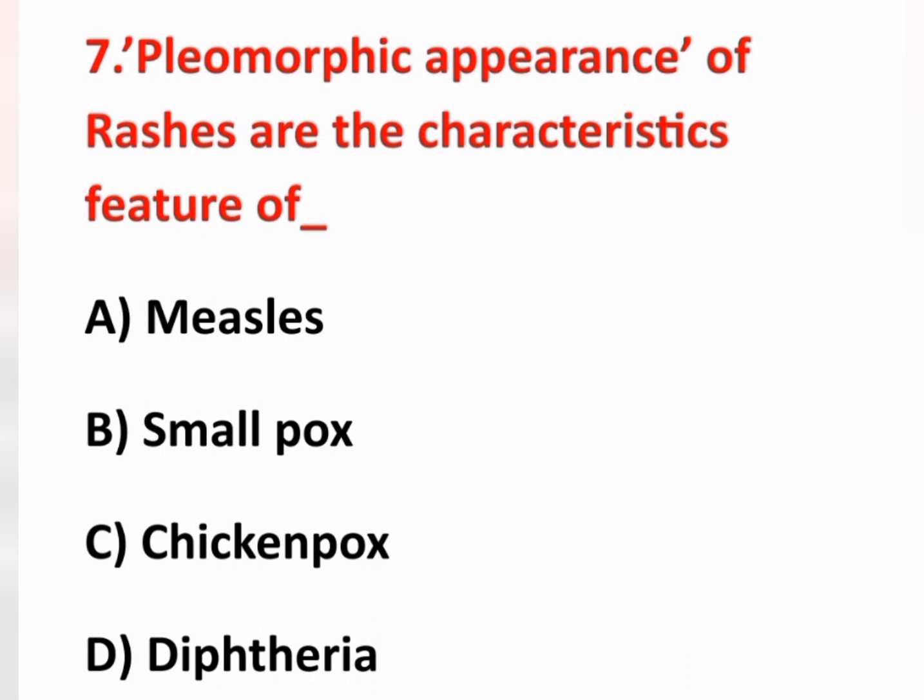Next question, the seventh question. Pleomorphic appearance of rashes are the characteristic features of. That is the question, and options are option A measles, option B smallpox, option C chickenpox, option D diphtheria. Here the question is pleomorphic appearance of rashes are the characteristic features of. Among these, chickenpox is correct. Okay, option C is correct, chickenpox.